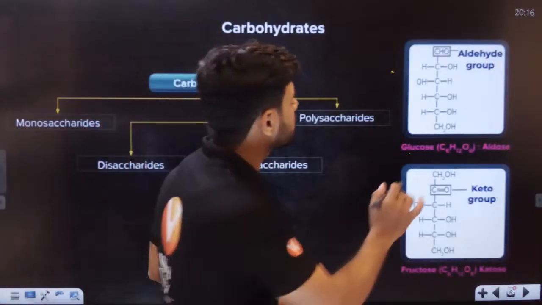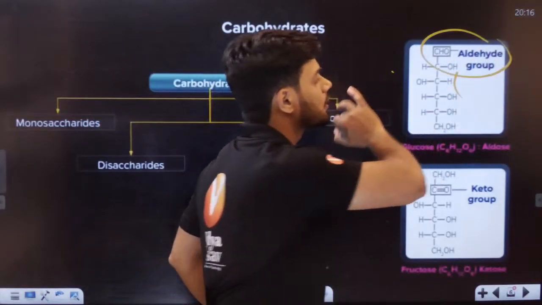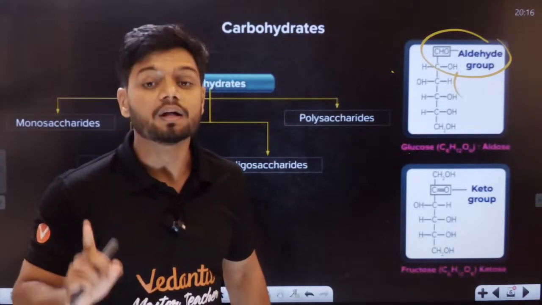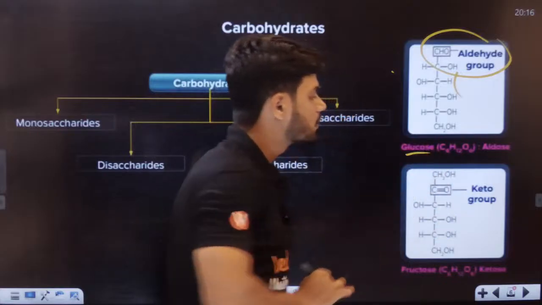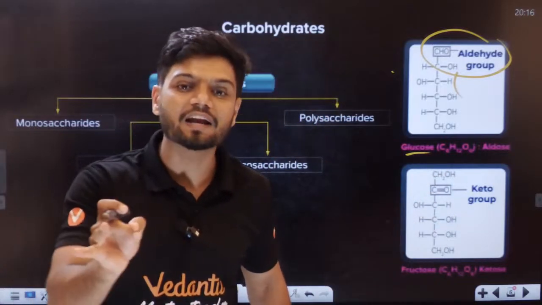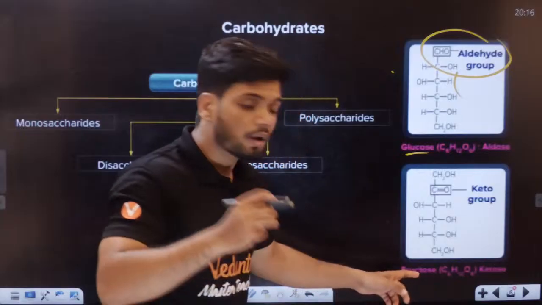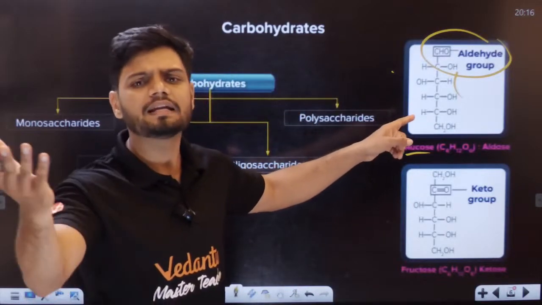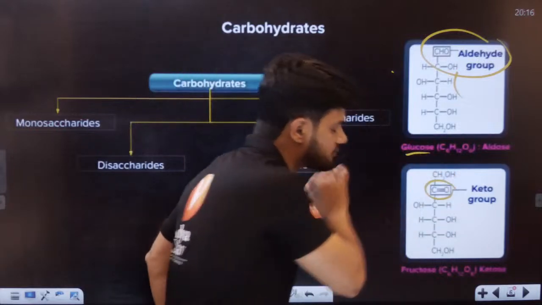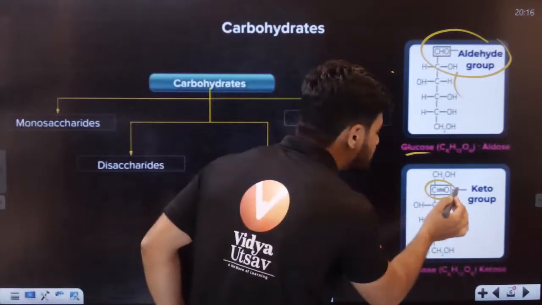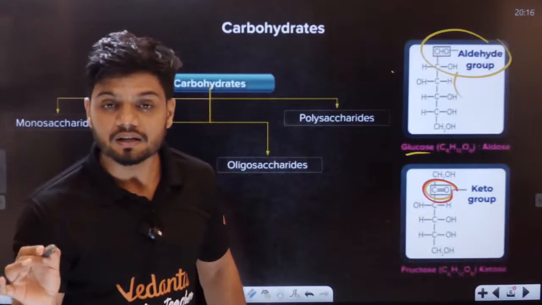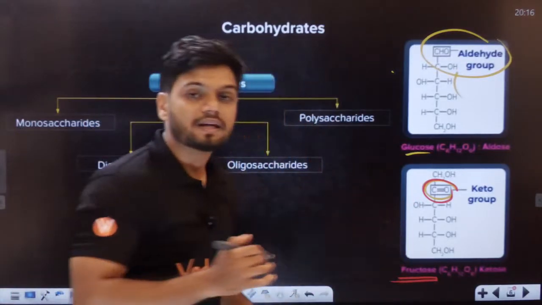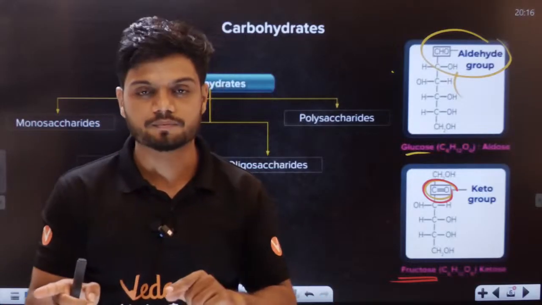If you can find a CHO group anywhere in a structure, then it is automatically glucose. Glucose will always have an aldehyde group. Instead of CHO, if you find C double bond O somewhere in the middle of the structure, then it is a ketone group. A ketone group is present in the case of fructose. That is the basic difference between glucose and fructose.